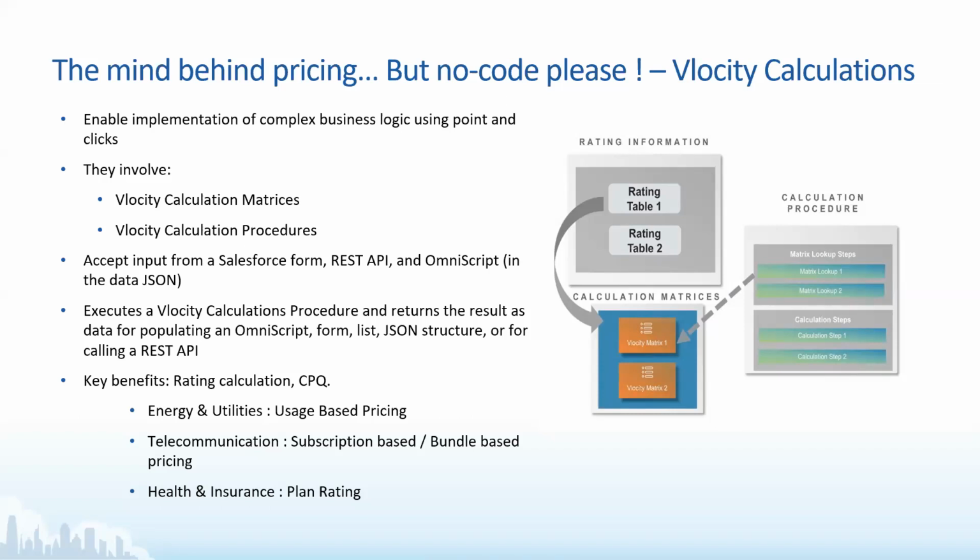That level of multi-step calculation can be done in Velocity by using calculation procedures and calculation matrices.